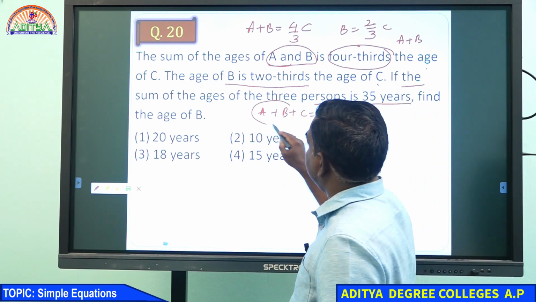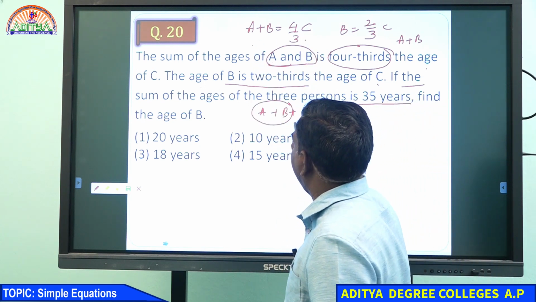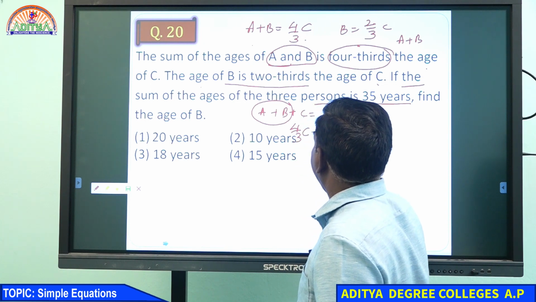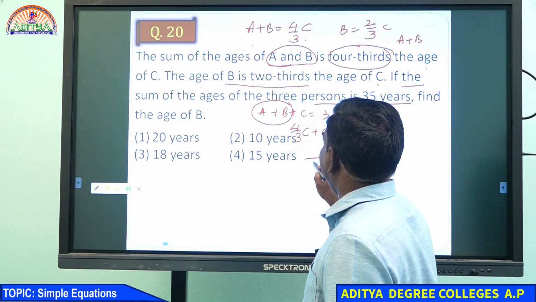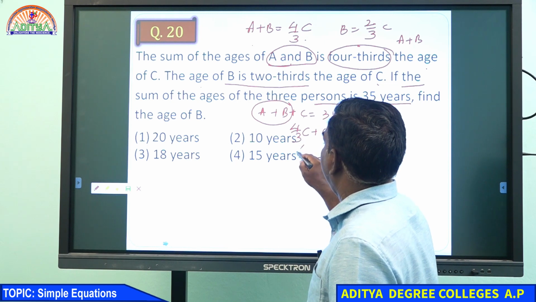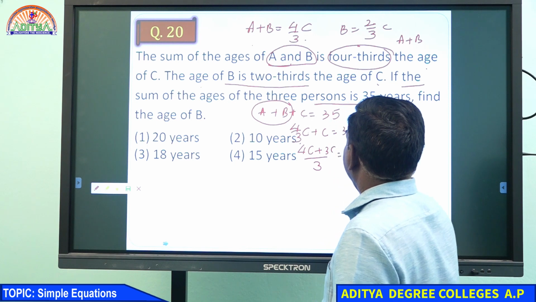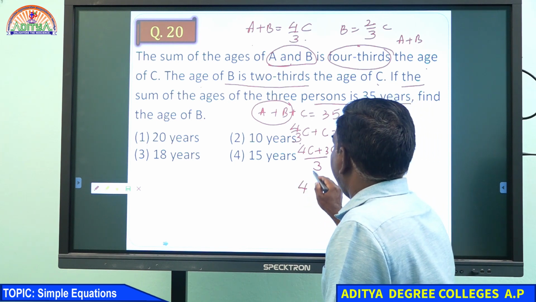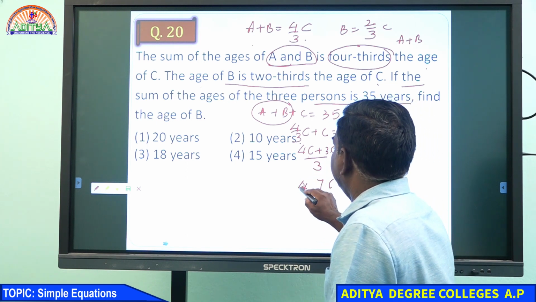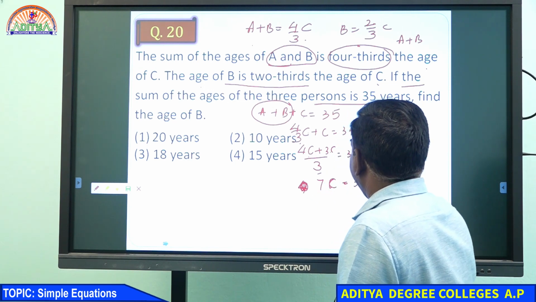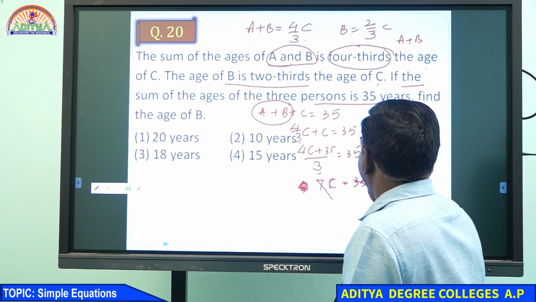We know A plus B is how much? 4/3 C. You replace that: 4/3 C plus C equals 35. 3 is the LCM, so 4C plus 3C equals 35 into 3. 4C plus 3C means 7C equals 35 into 3. 7 will go 5 times.